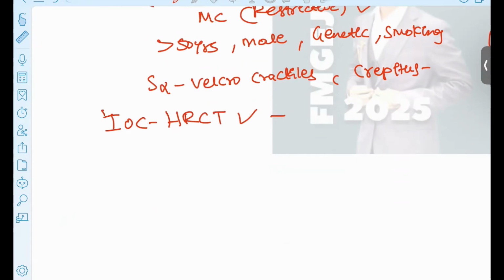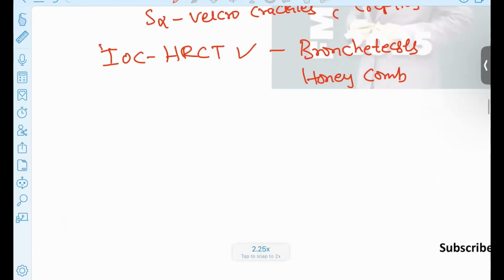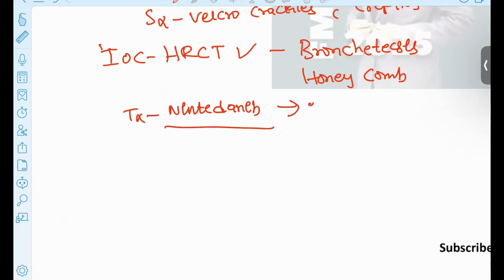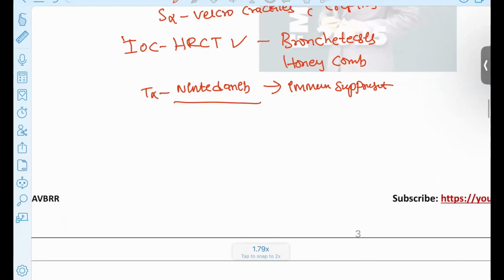specific pattern like bronchiectasis changes is seen in this patient, and along with that honeycomb pattern. This is commonly seen in the lung fibrosis of this patient. And the treatment, you have to give the antifibrotics. The drug of choice for this patient is the nintedanib. This is the antifibrotic agent. Along with that, you have to give the immunosuppressants. Okay, this is your idiopathic pulmonary fibrosis. And the best treatment for this patient is the lung transplantation.